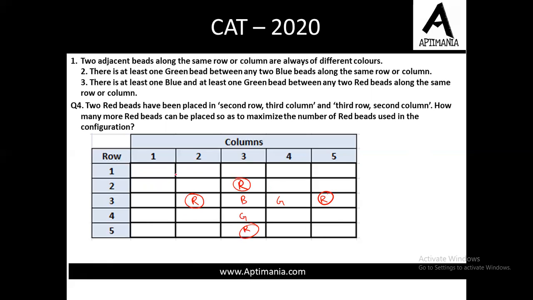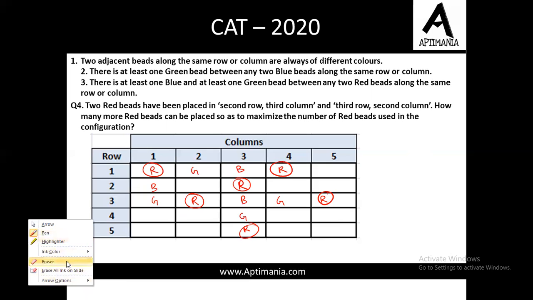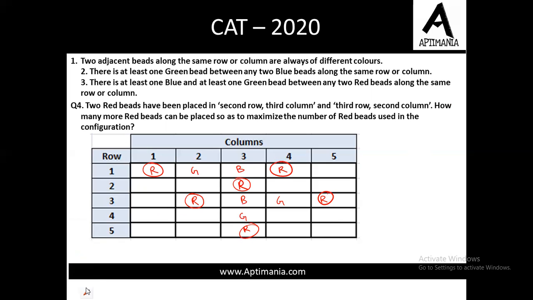Now here there is R. Let us try to put an R over here as well. G, B, and then R. So here also we got 2 R. B, G, and then we cannot use a B over here. We have to use a G. So here we have to use G only. Here B will come. So R, G, B, and then R. One more R. R, B, G, and then R. One more R. Fine.